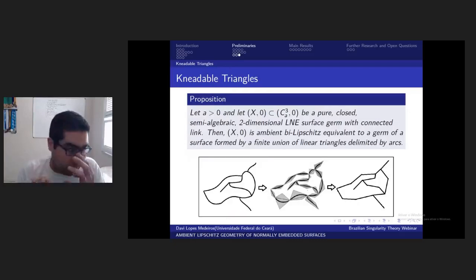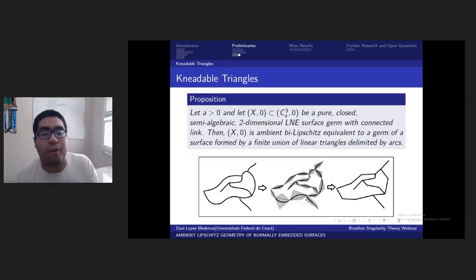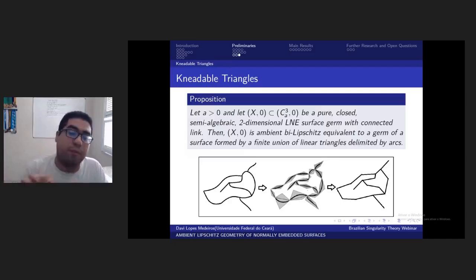And one of the main propositions of the proof is the fact that every pure closed semi-algebraic two-dimensional LNE surface with connected link, actually this subset does not need to be in R3, it can be in Rn, but if you have an LNE set, then you can decompose the ambient space in several neighborhoods and decompose the surface in several synchronized triangles, so that in each neighborhood, each piece is kinkable.